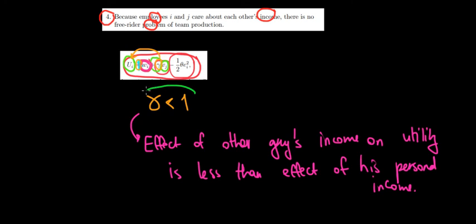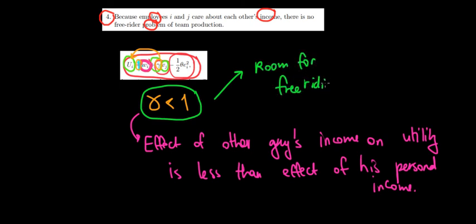Because he cares about his income more, he will do it in such a way so that he can work less and get more money. He can achieve a higher utility. In other words, we will still have room for free riding. And the answer here is false. Hope this makes sense, and we are done.